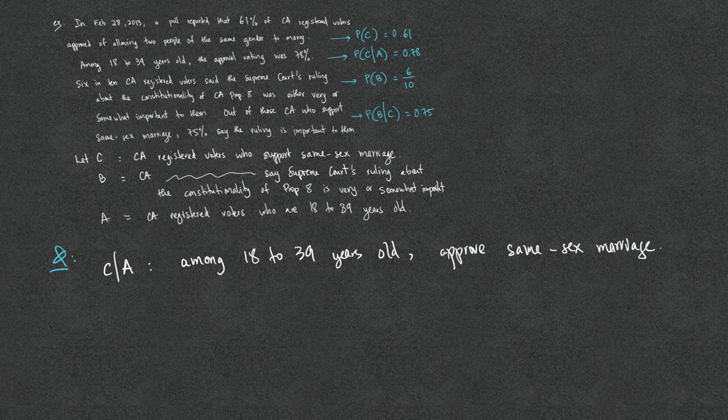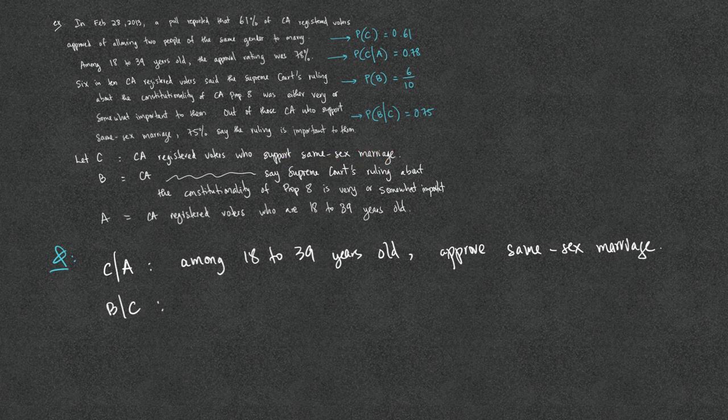Similarly, B given C. Again, the given event, or the "if" or "out of" event, is the event C, which represents the percentage of those who support same-sex marriage.